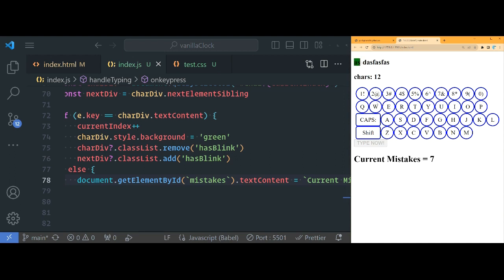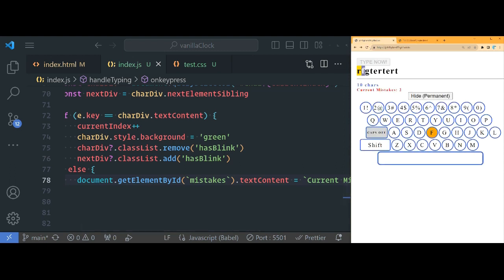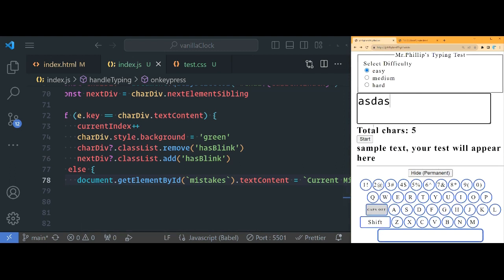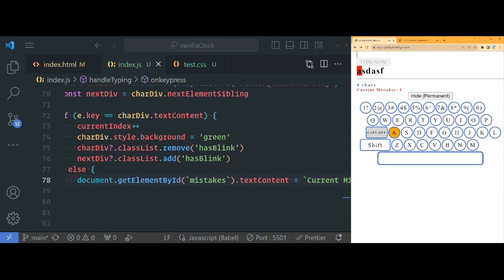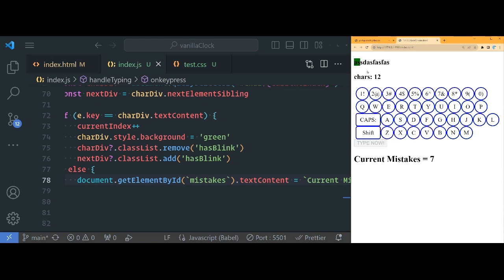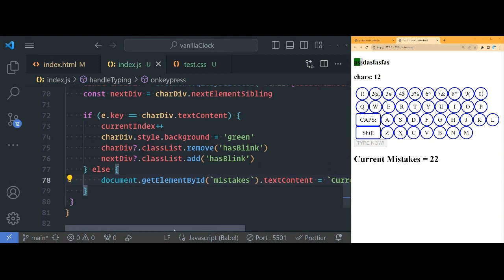So the problem is, let's look at the finished product. So let me type this. If I type the A wrong, and then I mistype, it doesn't increase the mistakes, right? It's waiting for you to fix the A, and then if you miss the next letter, then it goes up. But right now, ours is not doing that. If I miss the S here, it keeps on going up, okay? So how do we fix that?